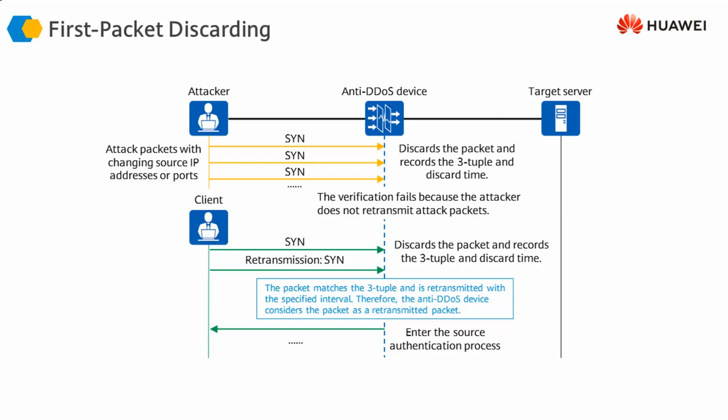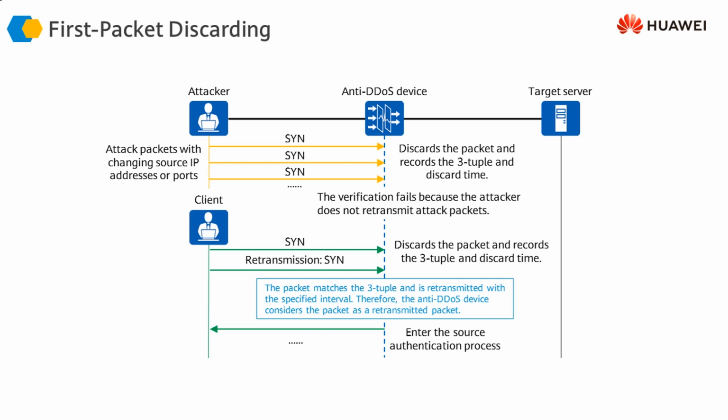We can use the first packet discarding mechanism. In the first packet discarding mechanism, in order to protect a target server or a target resource, when the firewall receives a SYN message, or a synchronization message, from the attacker, the firewall discards the packet. Normally, attackers do not send another packet if a packet is discarded. So if the packet is not retransmitted by the attacker, the firewall will know that this was an attack packet, and that packet will not be allowed to go through to the target.